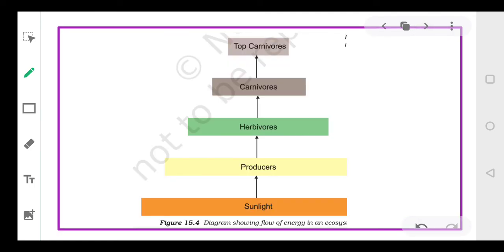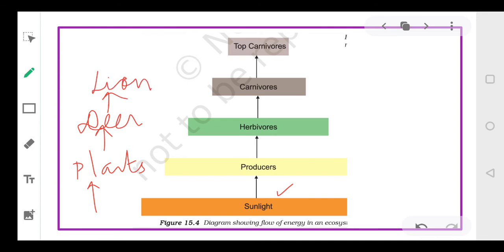चलिए एक एग्जाम्पल कर लेते हैं, राइट? Let's look at the example. चलिए, सनलाइट को कैप्चर किया प्लांट्स ने, हम यहाँ लिख लेते हैं. So sunlight is being captured by the plants. Now the plants are eaten by the deer. Deer is eaten by the lion. Okay, and when the lion dies, it will be decomposed by the decomposers. Chalo, we'll take this example. Okay, so sunlight. Let's suppose plants के पास 1000 joules of energy है.